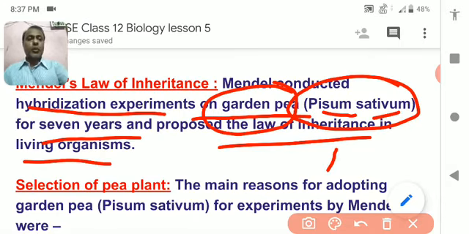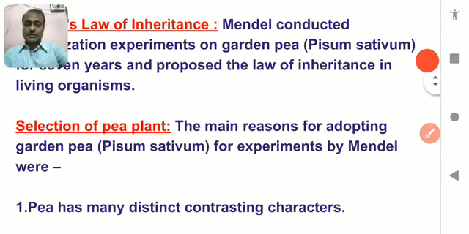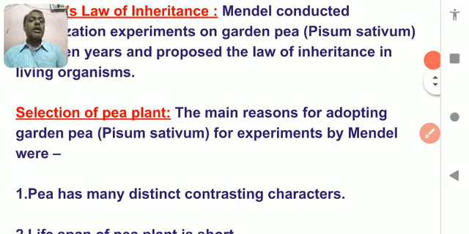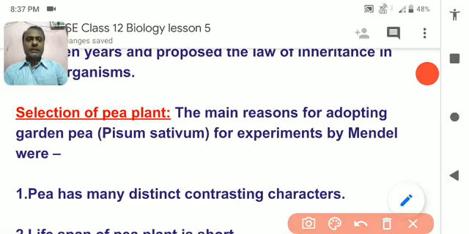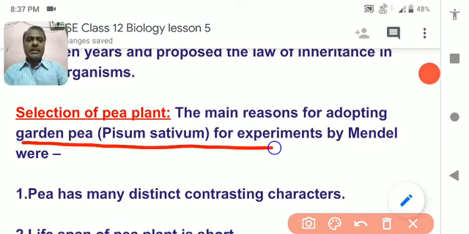First of all, what is the reason for his success? Although he was not a biologist, he discovered a very great thing. So what was the reason? First of all, the reason was he chose a very simple plant for his experiment. That was the garden pea plant, or Pisum sativum.